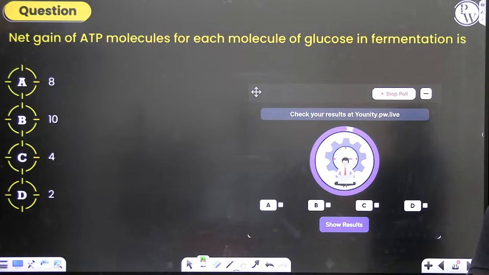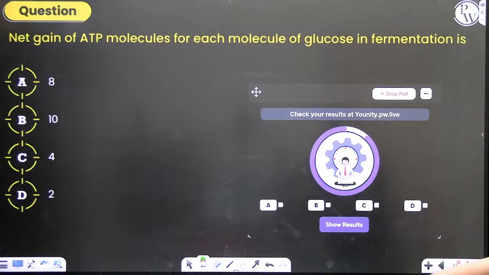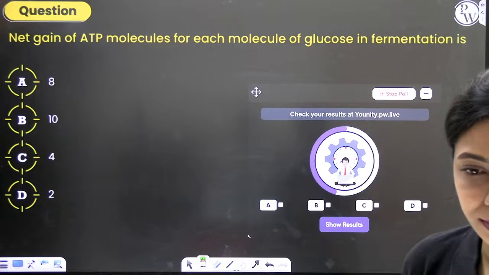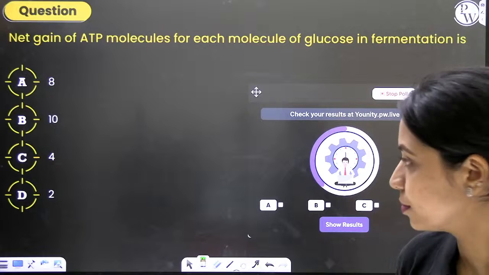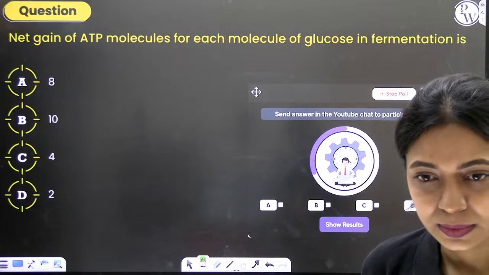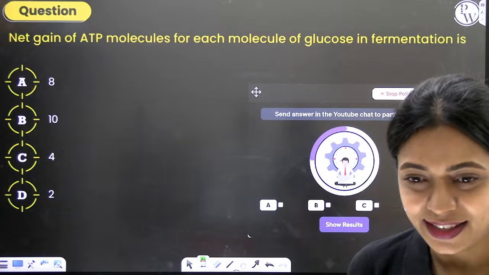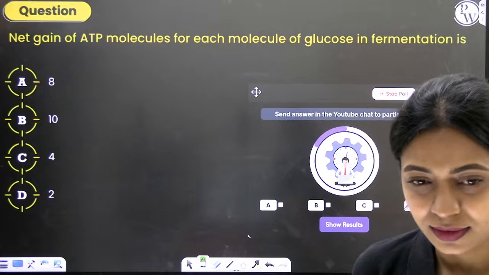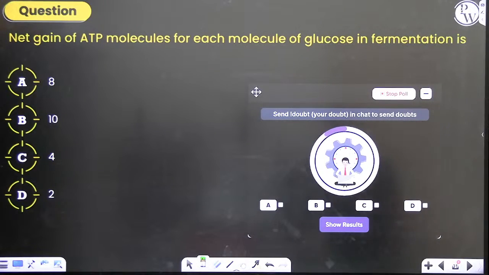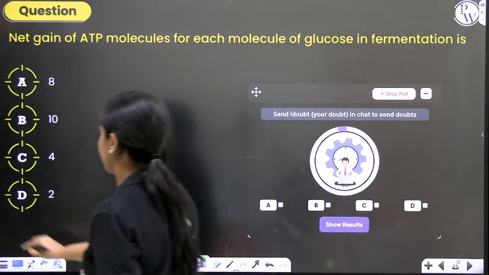Here's our next question. Net gain of ATP molecules for each molecule of glucose in fermentation. How many ATP do we get from fermentation? 8, 10, 4, 2. There's confusion between D and C. Okay. D is the correct answer. We get only 2.